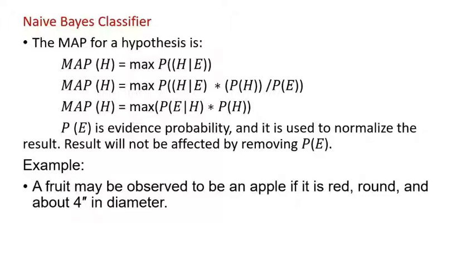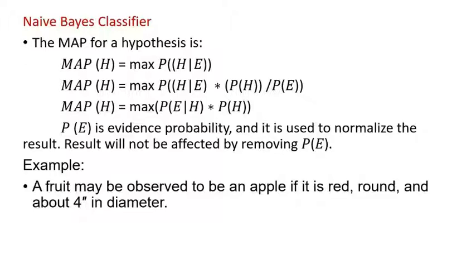The class having the maximum probability is appraised as the most suitable class. This is also referred to as maximum a posteriori, simply denoted as MAP.